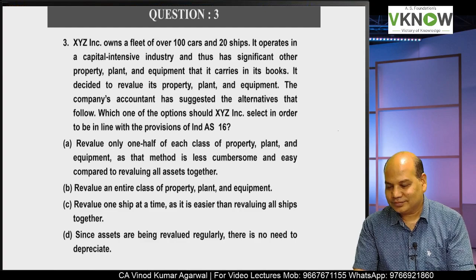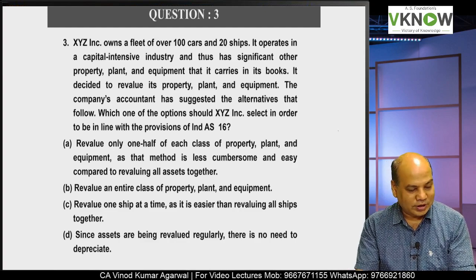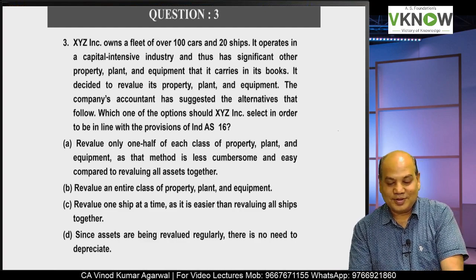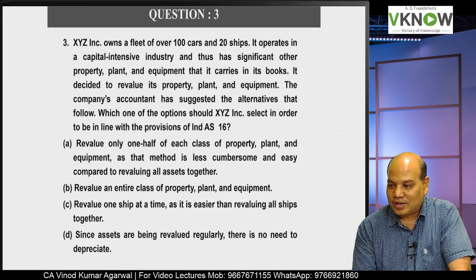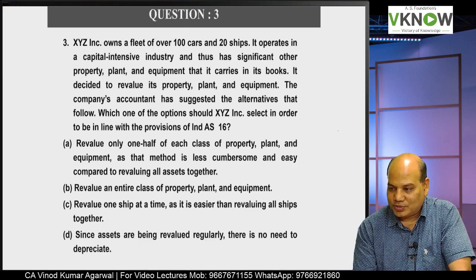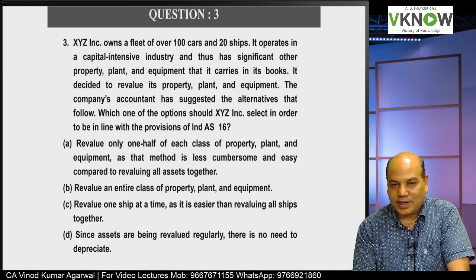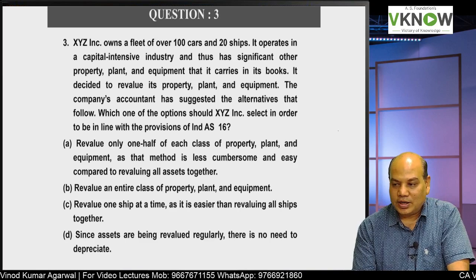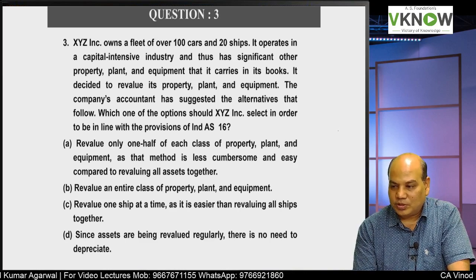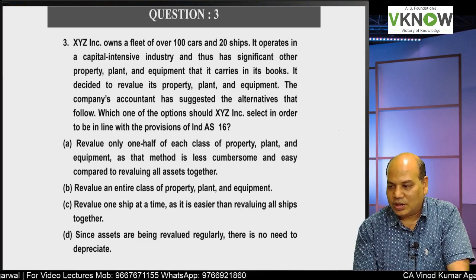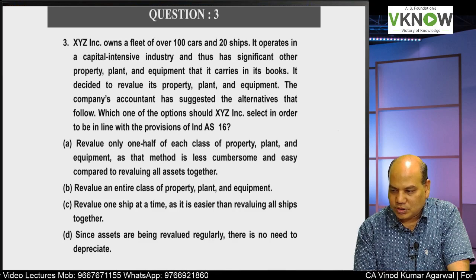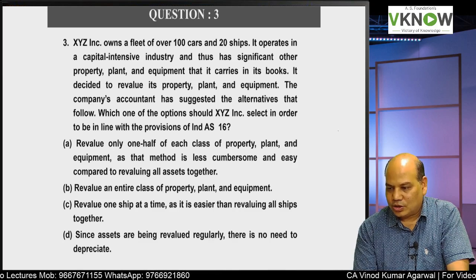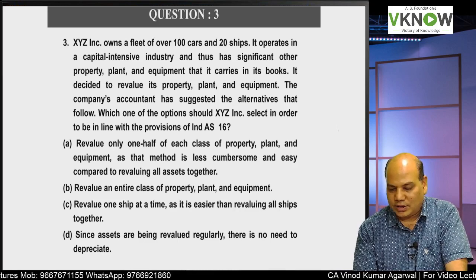Okay. If you give a wrong answer, I will deduct everything. Third question. XYZ Inc. owns a fleet of 200 cars and 20 ships. It operates in a capital intensive industry and thus has significant other PPE that it carries in the books. It decided to revalue the PPE. The company's accountant has suggested the alternatives that follow. Which of the following options should XYZ select in order to be in line with the provisions of Ind AS 16?